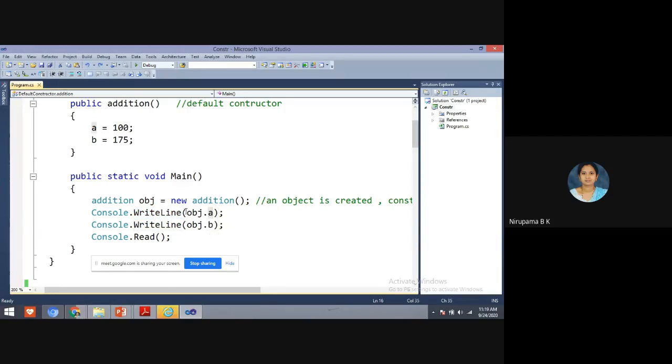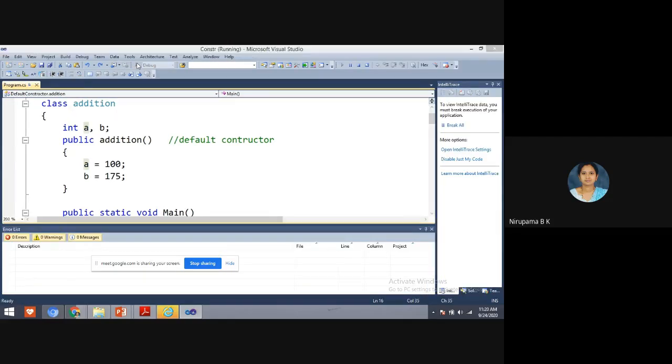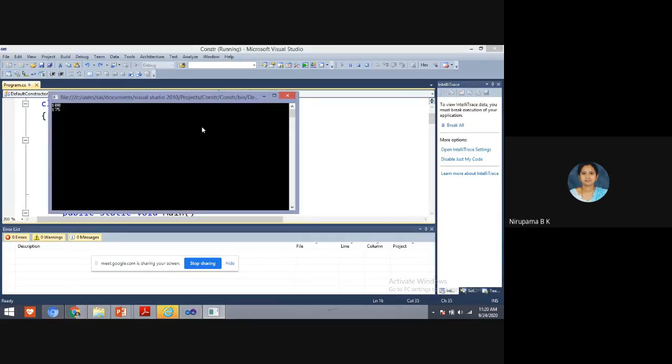When I execute this program, the output will be the value of A and the value of B. The value of A is 100. The value of B is 175. Yes. Zoom your screen and you can check the output, students. Yes, understood, students, all of you?